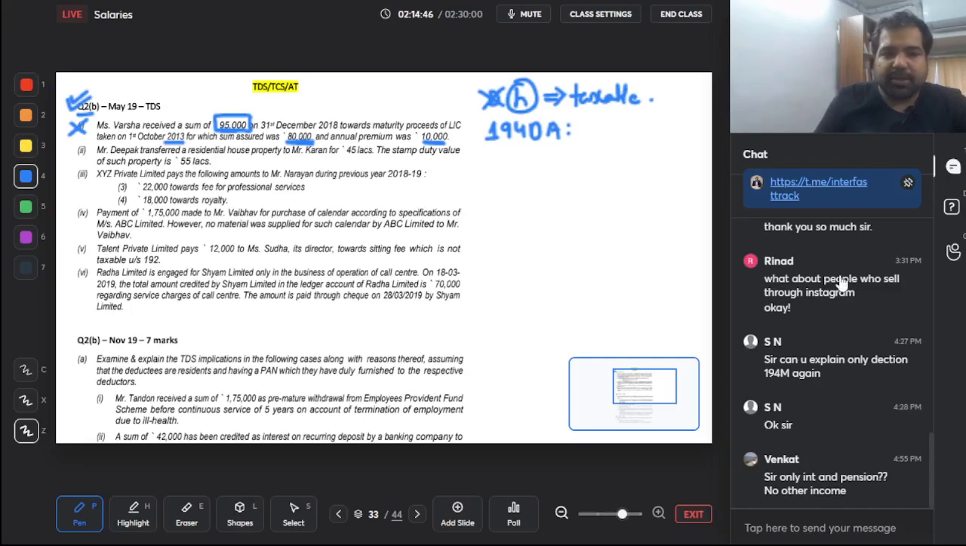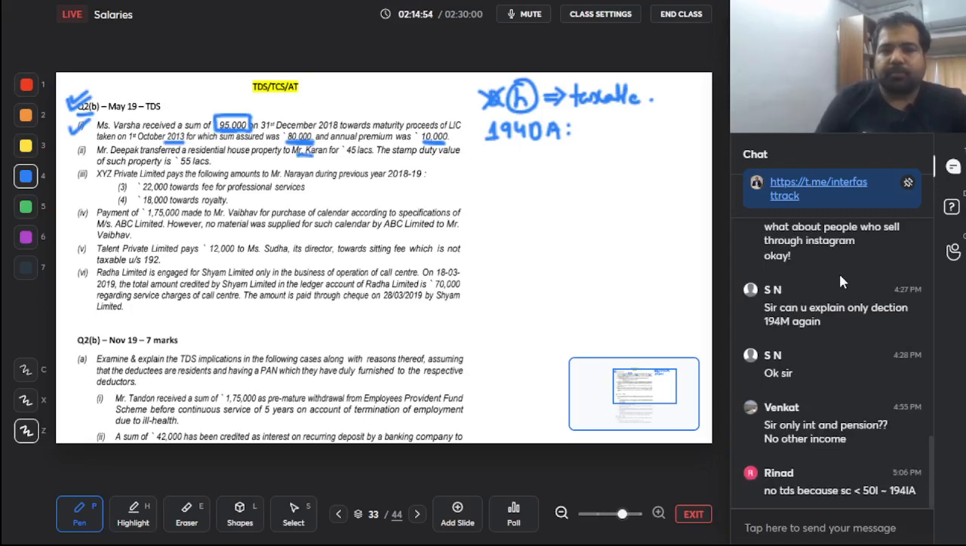Let's go to the second one, guys. All these are very interesting ones. Mr. Deepak transferred a residential house property to Karan. So there is Deepak and there is Karan. Karan is the one who will be paying. And for 45 lakhs, the stamp duty value is 55 lakhs. Guys, in this case, you have to ignore stamp duty value. You have to look at 45 lakhs. And you have to explain that as per section 194IA, since the amount paid is not more than 50 lakhs, there will be no TDS applicable. But just saying 194IA, more than 50 lakh, TDS is at the rate of 1%. So in this case also, we are done.